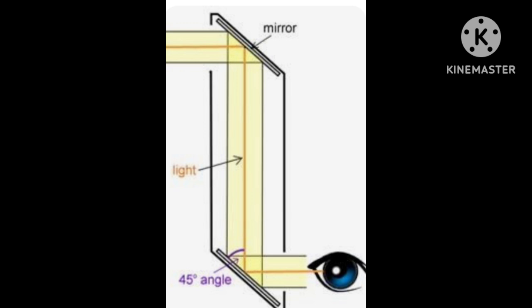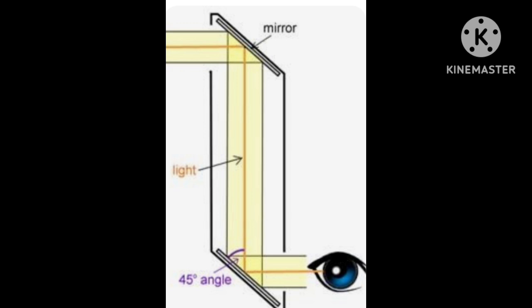we can construct a periscope. We already discussed how to make the periscope in the 6th class. In the periscope, the two plane mirrors are placed parallel to each other. Between the two plane mirrors, the angle is 45 degrees. The two plane mirrors reflect the light again and again.